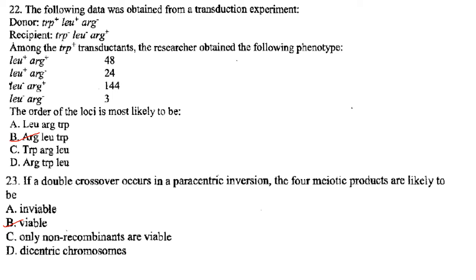Then next one. If a double crossover occurs in a paracentric inversion, the four meiotic products are likely to be: inviable, viable, only non-recombinants viable, or a dicentric chromosome. So what is a paracentric inversion? The one in which the inverted segment does not include the centromere.